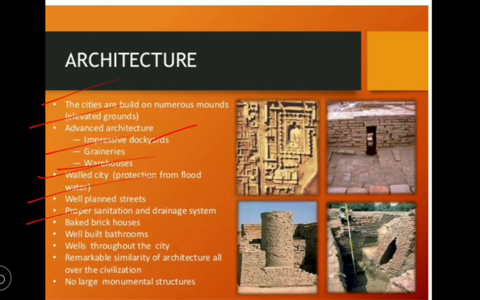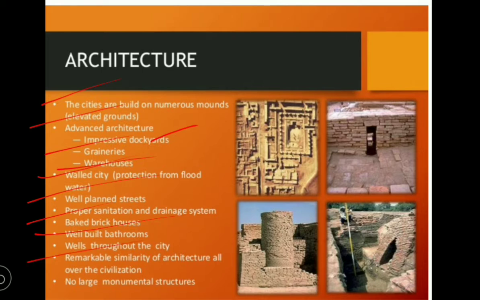And proper sanitation and drainage system, so the drainage system was also constructed during that time. And baked brick houses: the houses were constructed with baked bricks. And well built bathrooms and wells throughout the cities. In the cities we can observe wells for utilizing water for various purposes.